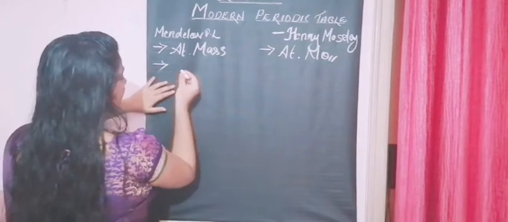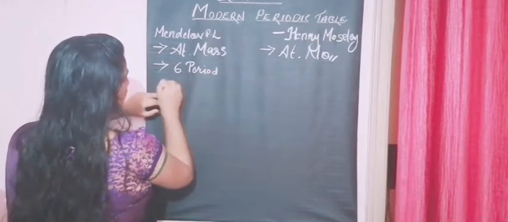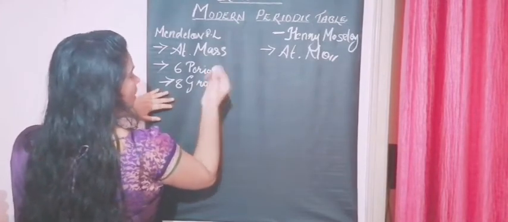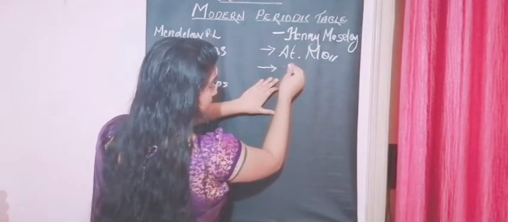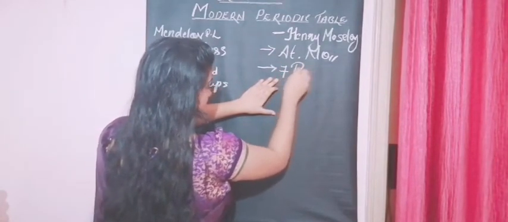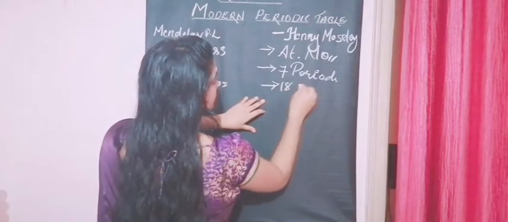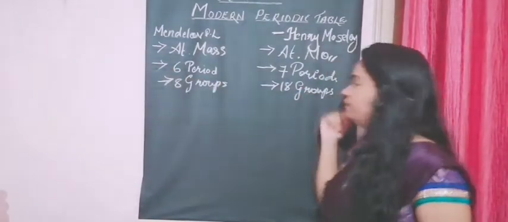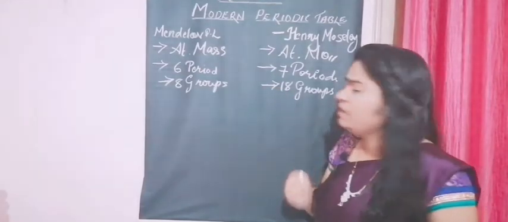Here, how many rows did I tell you we had? We had 6 periods and 8 groups, right? But here we have how many? We have 7 periods and 18 groups. So did you see the difference? There's a very wide range of difference, right? So what does this indicate mainly?